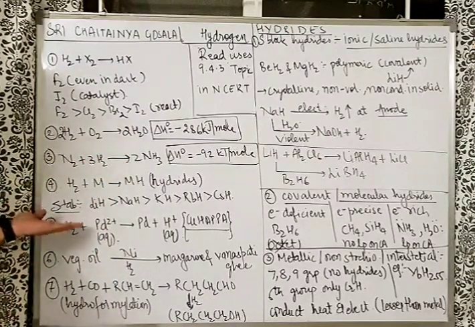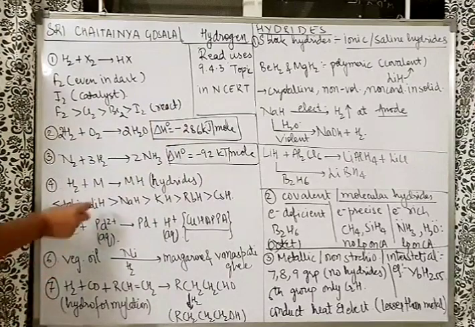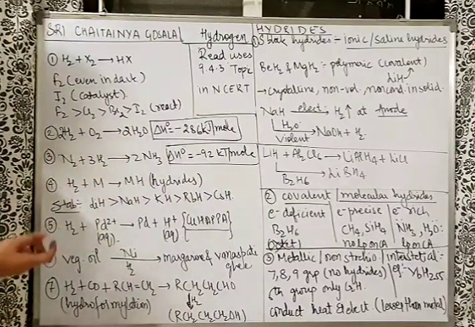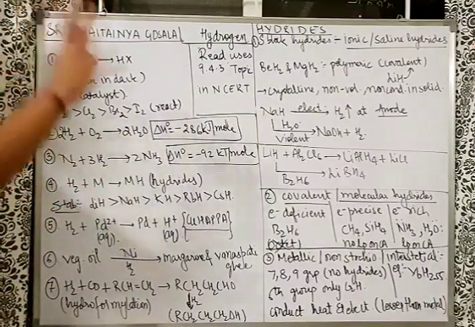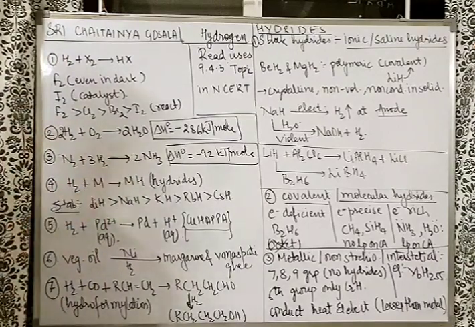One example I am taking: LiH, NaH, KH, RbH, CsH. Stability, when you go from lithium to cesium hydride, decreases. Why? H minus is a small anion, very small, well, not very, very small, but a small anion, and it loves to bond with a small cation.